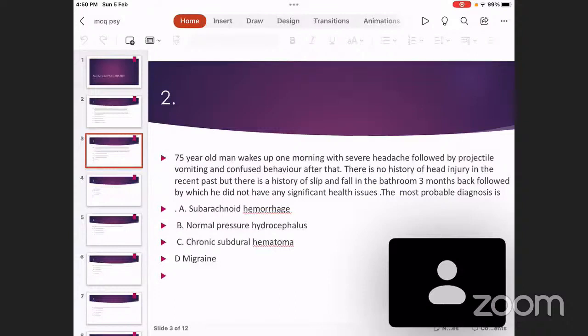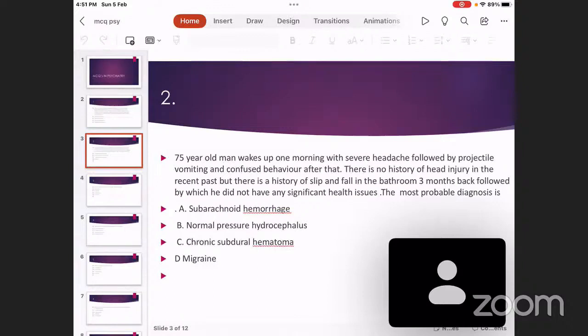And the types of headache which can happen at night, you have to be careful about that also. Such questions can come. So cluster headache and any other cause of headache which may be due to increased intracranial pressure can happen at night, like subdural hematoma or even a tumor which is leading to headache. All these things, or cerebral hemorrhage, hypertension leading to cerebral hemorrhage, can lead to headache from which the person may be woken up at night from sleep. But migraine usually does not happen during sleep. So that is the answer to the question. So the answer to the question is choice C, chronic subdural hematoma.